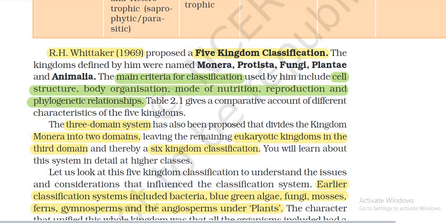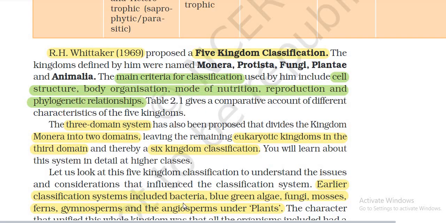The three domain system has been proposed that divided the kingdom Monera into two domains, leaving the remaining eukaryotic kingdoms in a third domain, and thereby a six kingdom classification. You will learn about this system in detail in higher classes. Let us look at the five kingdom classification to understand the issues and considerations that influenced the classification system.